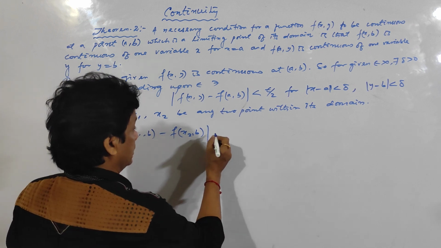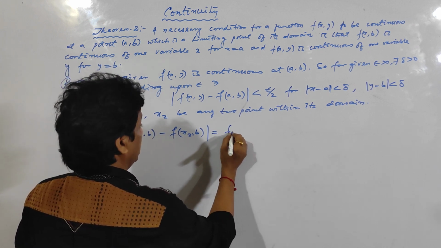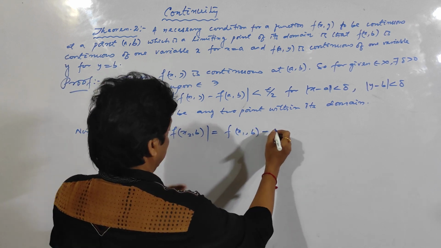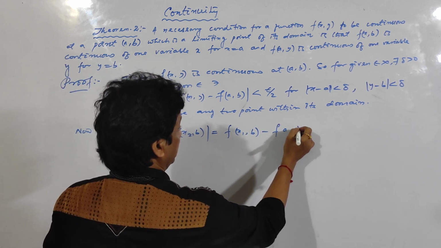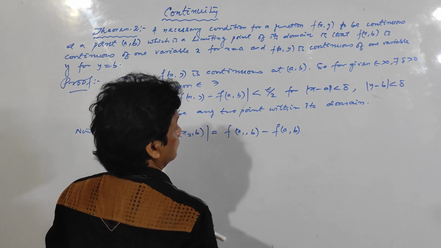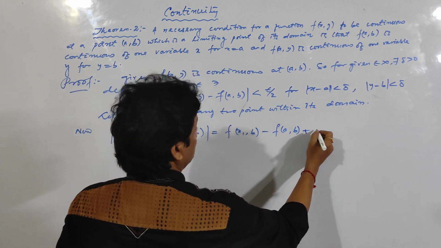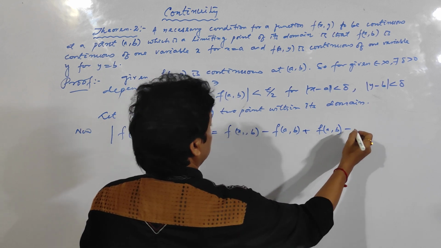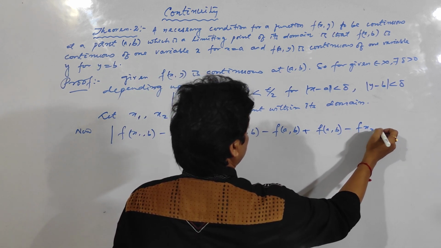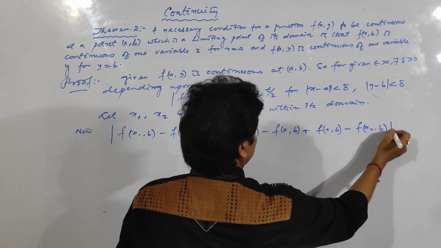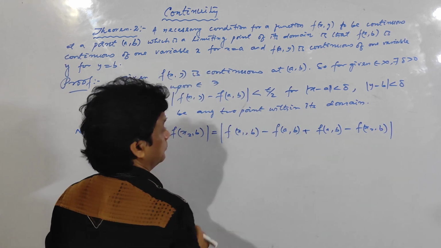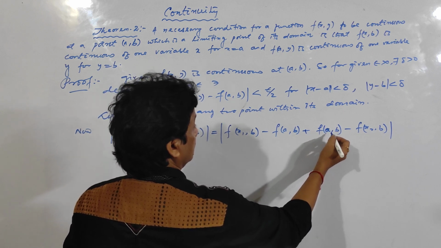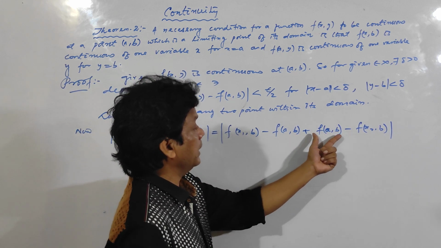So this can be written as, I can write first of all f(x1, b) - f(a, b) plus f(a, b) minus f(x2, b). I can write like this. Clear? I am subtracting f(a, b), adding f(a, b).